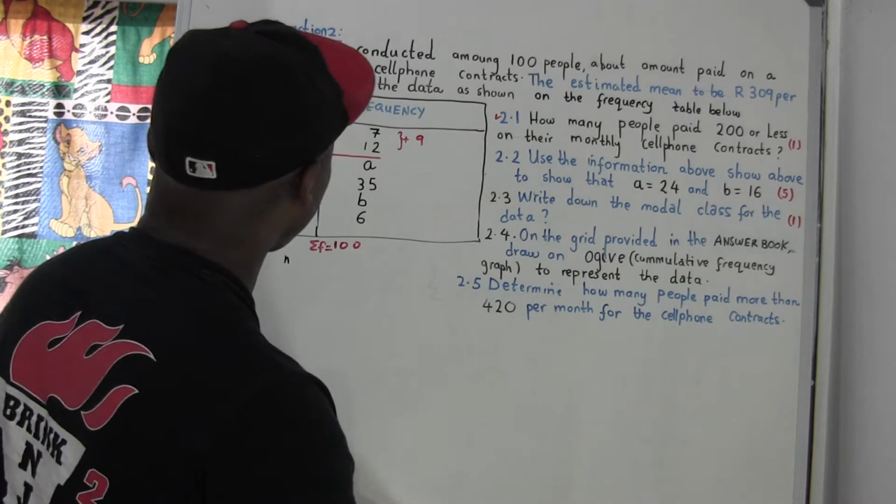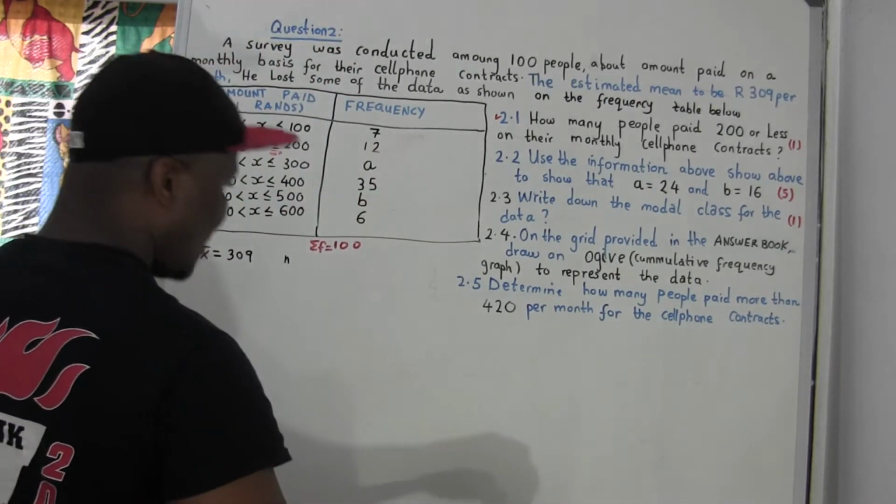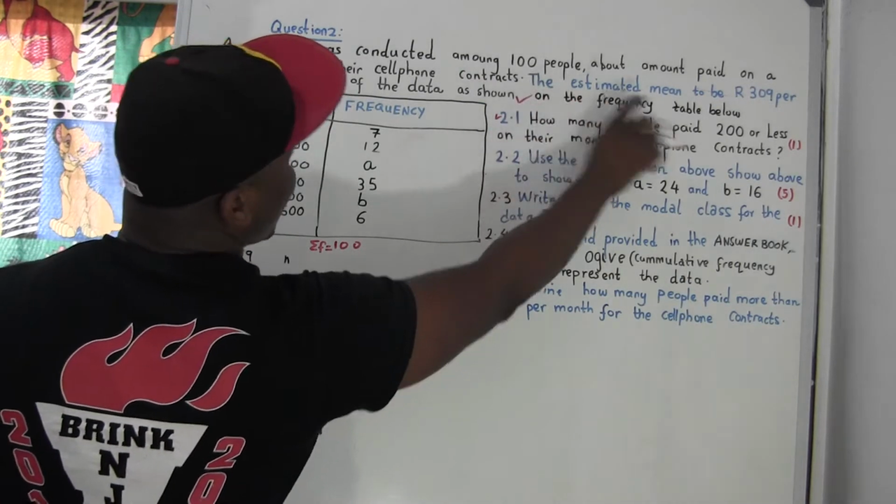So it all depends on how they're going to ask you the question. But in this case, it's just 9 people. So the first one is done already, 1 mark.